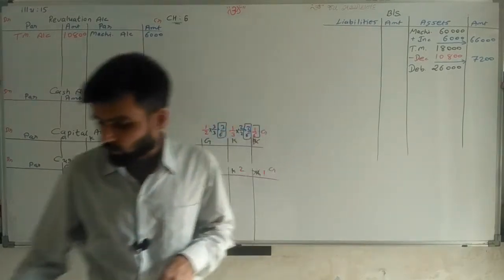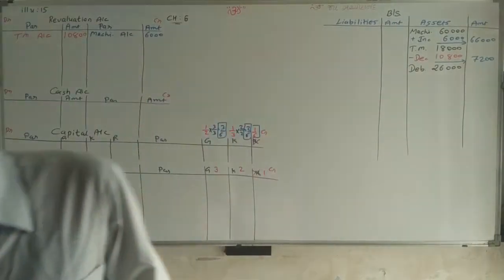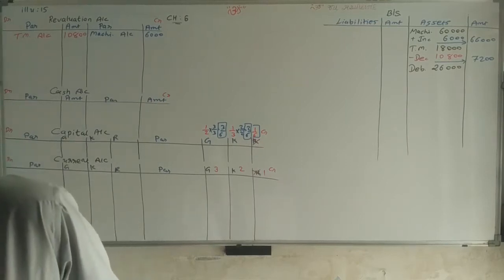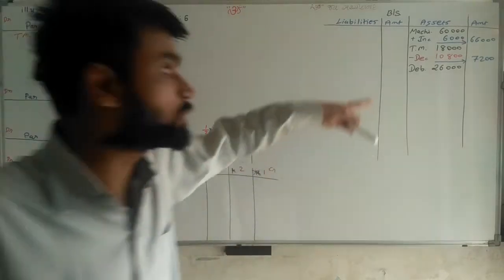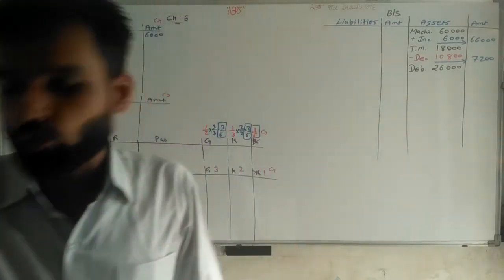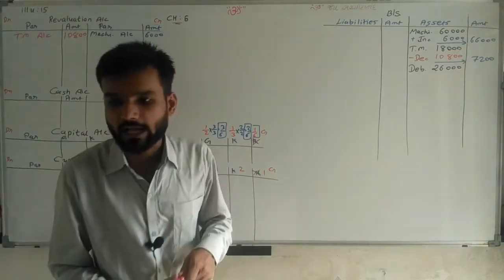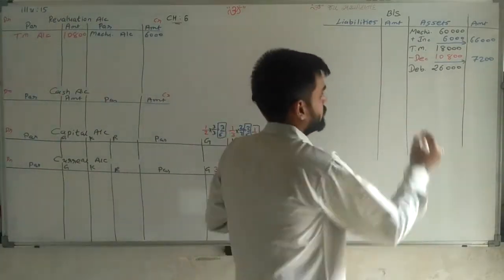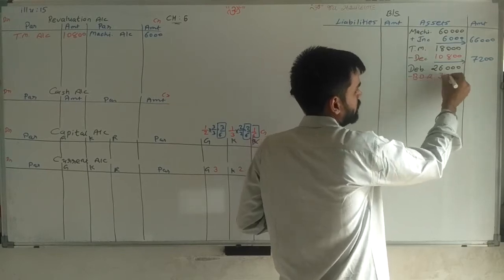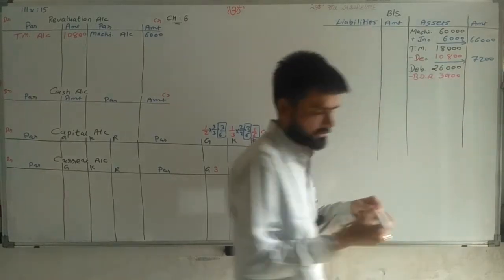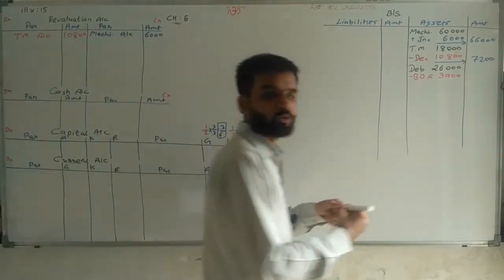On this 26,000 we calculate the bad debt reserve, and that bad debt reserve is given here as 15%. So in the calculator, 26,000 into 15%. What is your answer? 3,900 is your answer. So minus bad debt reserve 3,900, and if we deduct 3,900, we get 22,100.